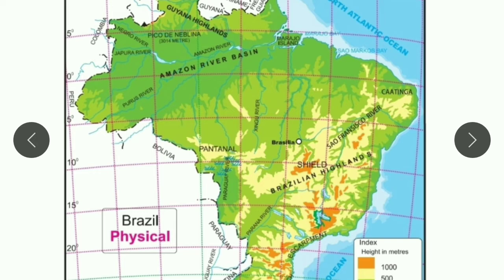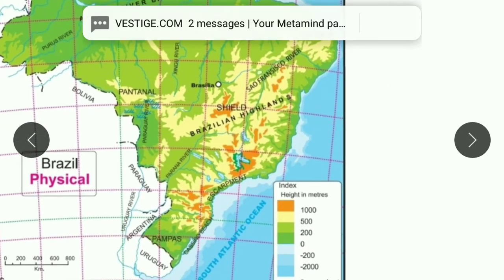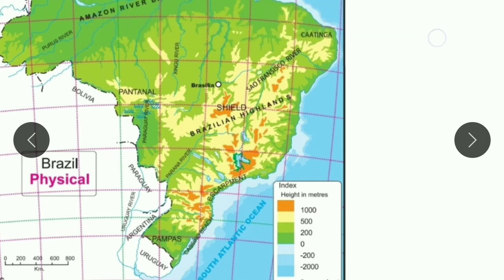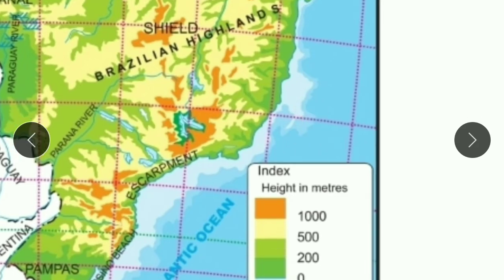Observe the region with altitude 500 to 1000. You can see the scale here: 500 to 1000 means this yellow region. You might get confused about the orange region, but the orange region's range is 1000 and more, while 500 to 1000 means this yellow region.